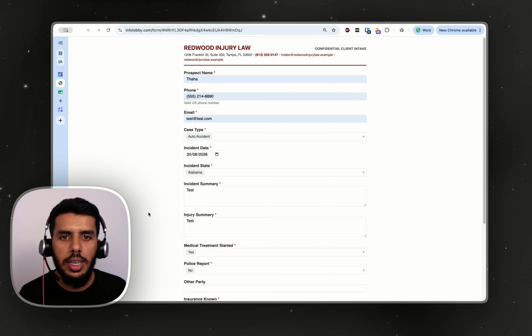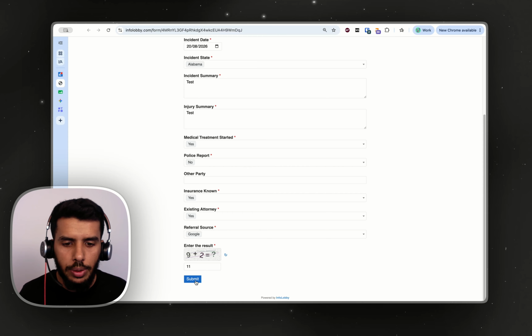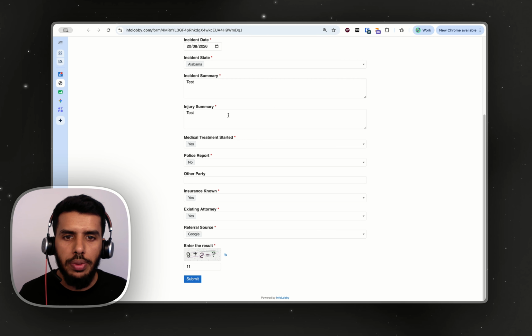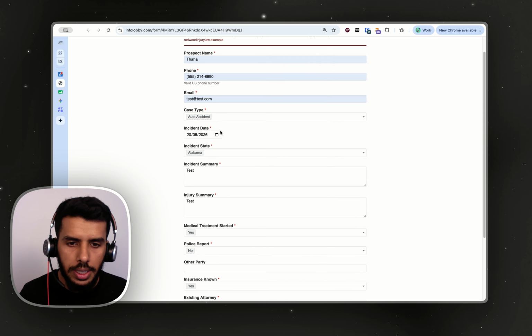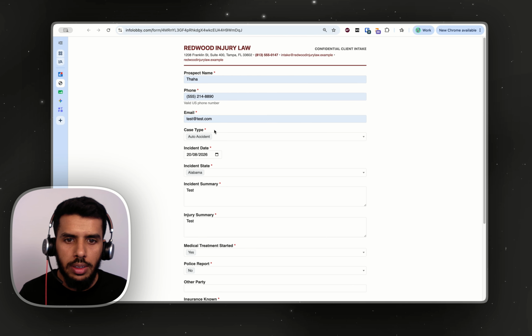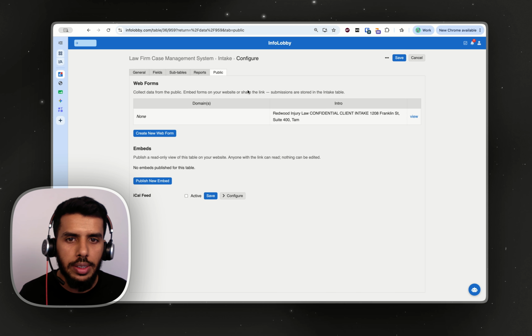Perfect. Now you can see that we have filled all the form and there's the captcha, and then I'm going to submit this. Instant date cannot be in the future. Okay, that is a great validation rule that we have got. To be very honest, I did not create that. So AI has created that. Now I'm curious to see where it has created.